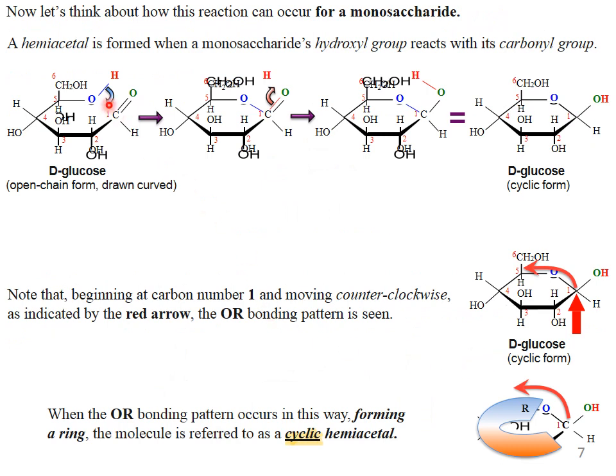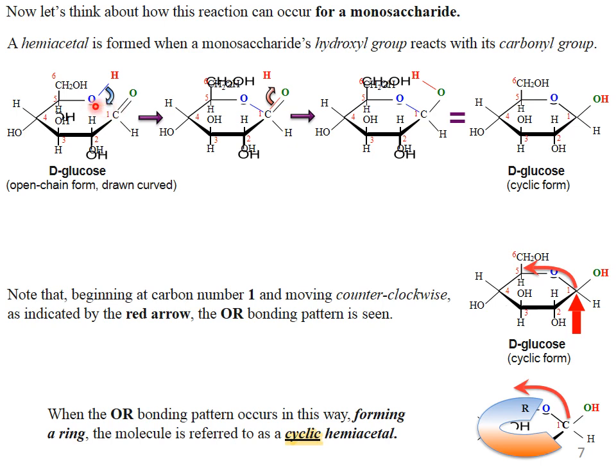Now let's think about how this reaction can occur for a monosaccharide. A hemiacetal is formed when a monosaccharide hydroxyl group reacts with its carbonyl group. Here this is an intramolecular reaction in which the lone pair of oxygen attacks this carbon. This is the D-glucose open chain form.